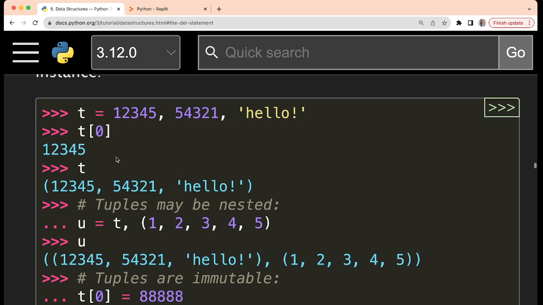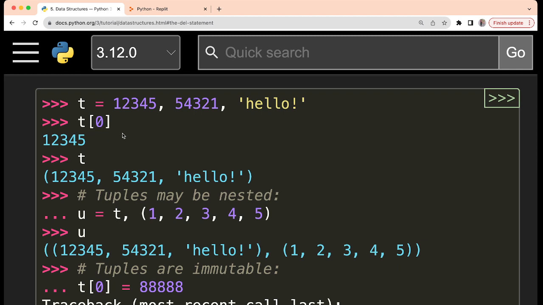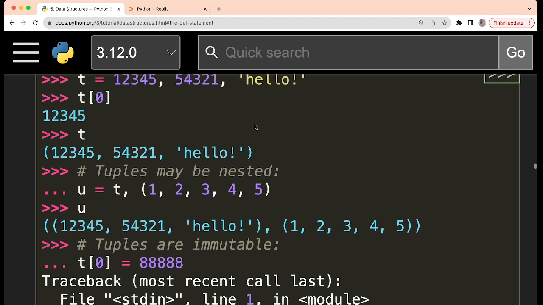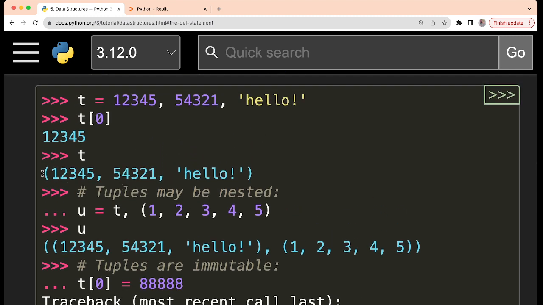That complete collection will be assigned to t. Then through indexing you can access the elements. So if you write t of 0, you will get the first number, which is 1 2 3 4 5, and if you print the entire tuple, this is how it will be printed. Here you have to notice one thing: how they are printed. They are actually enclosed within parentheses, right? So from here you have to understand that tuples are represented using parentheses.